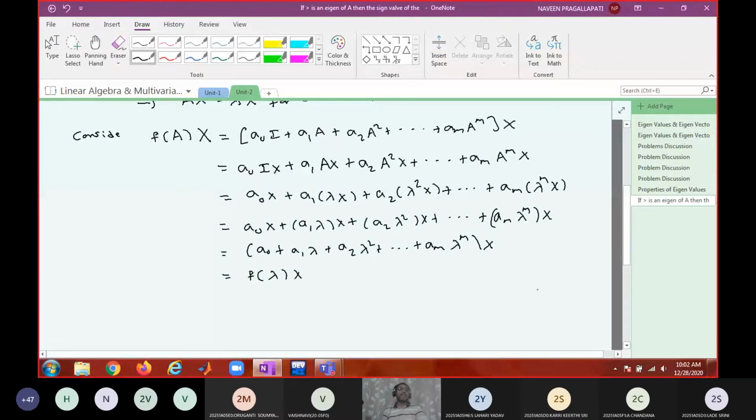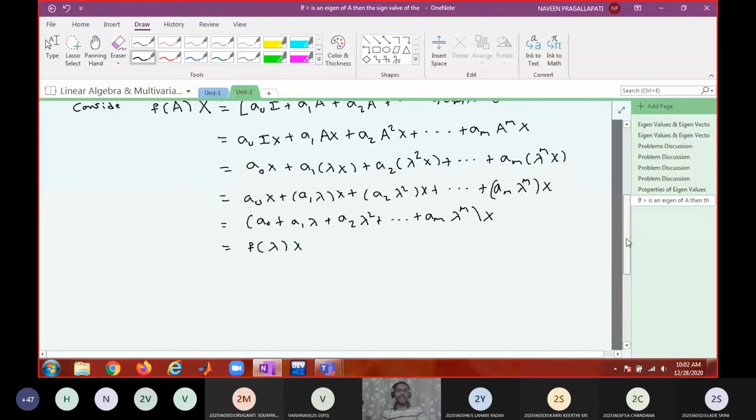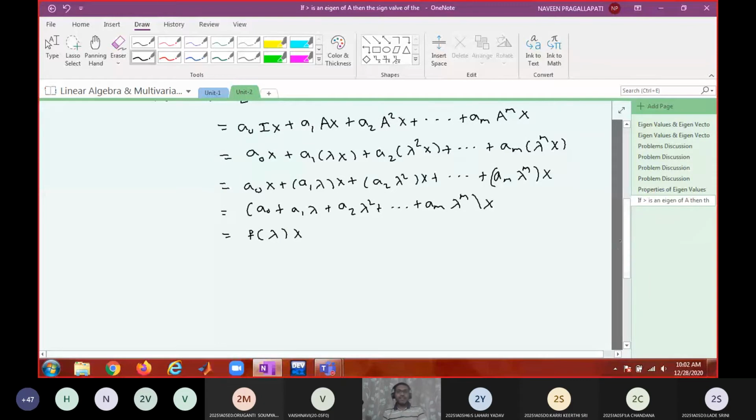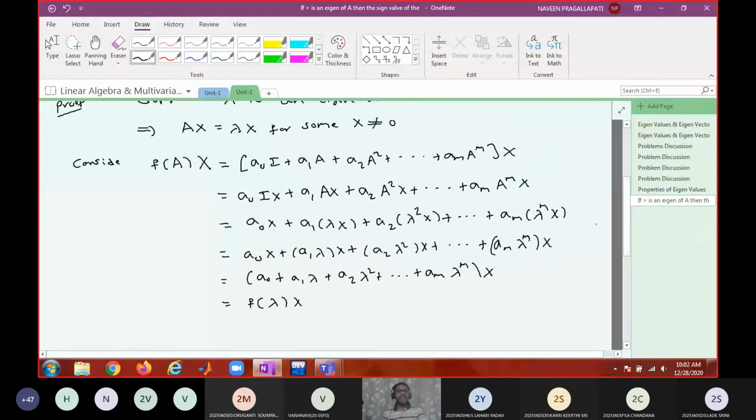Just replace A with lambda. Then that is nothing but f of lambda into x. F of lambda is a scalar. F of A is a matrix. Matrix into a vector is equal to some scalar into the same vector. That means this scalar is an eigenvalue of this matrix.